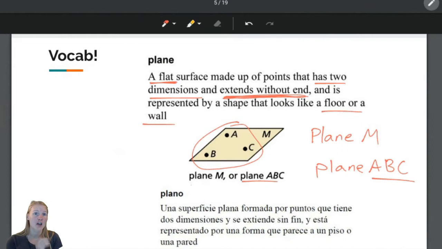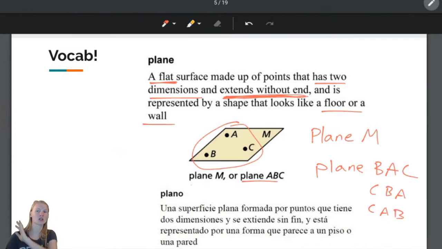Now, you do not have to write them in alphabetical order. If you like alphabetical order, you're like, A, B, C just makes sense. Cool, you can do it that way. You can also call this plane BAC. You could call it plane CBA. You could call it plane CAB. You can call it so many different things. As long as you have 3 points, that's what matters.